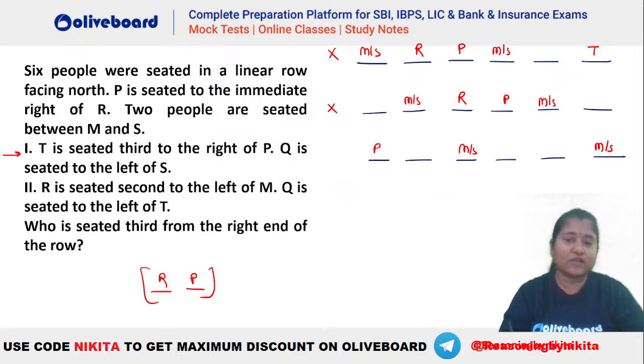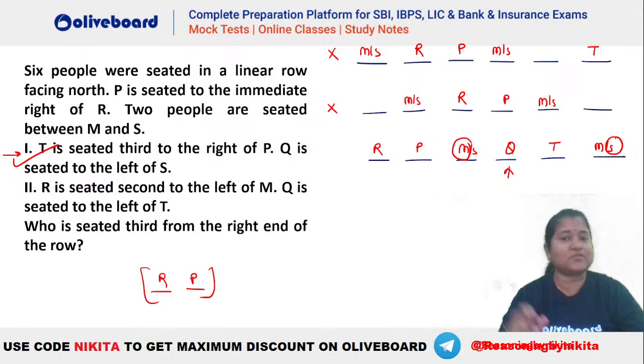Now here again you will have your R and P here, and it is given that we have T third to the right of P. So 1, 2, 3, T will be here. And Q is seated to the left of S. So you can see Q has to be this one. That means S will be here and M will be here, isn't it? Now the question is, who is seated third from the right end of the row? You can absolutely find the answer using the data given in 1, right? So 1 alone is absolutely sufficient to answer the question.